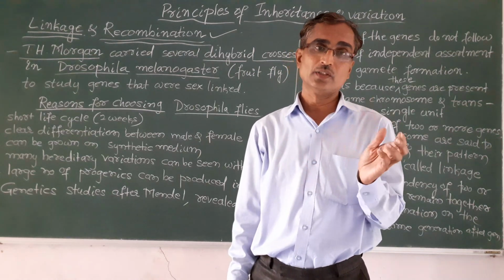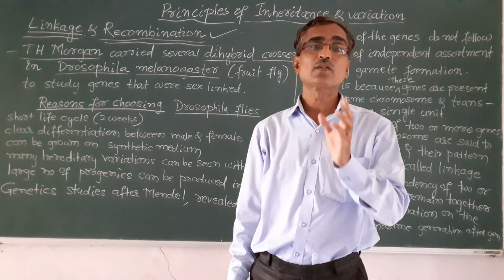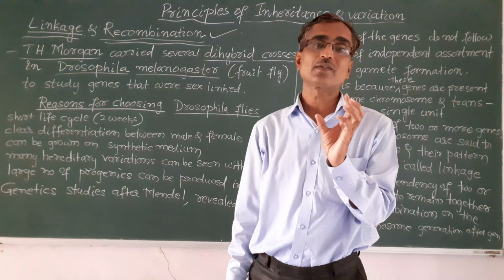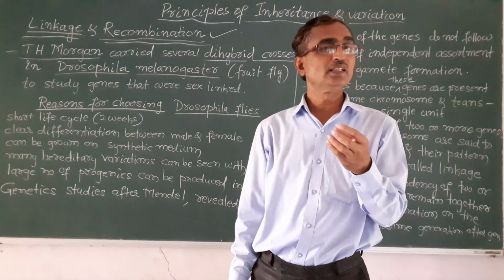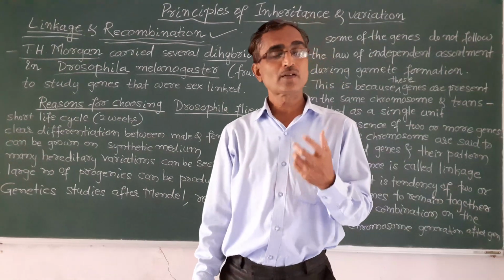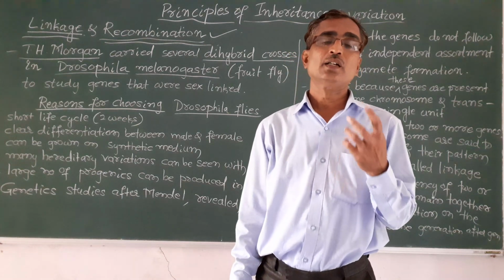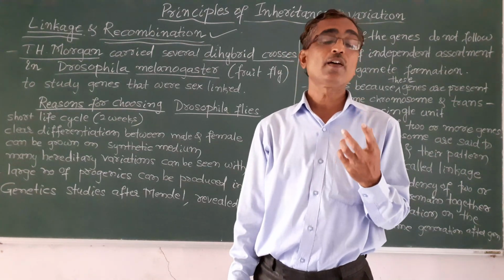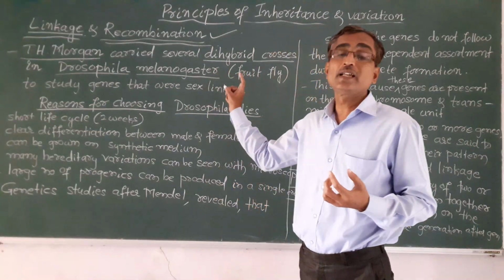Yellow round seeded plant is crossed with the plant with wrinkled, green colored seed. So a dihybrid cross is a cross between two parents having two pairs of contrasting characters.